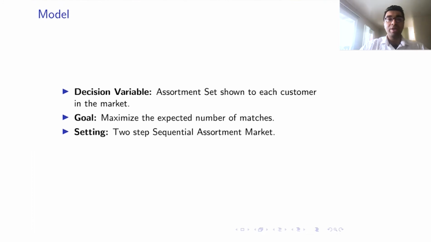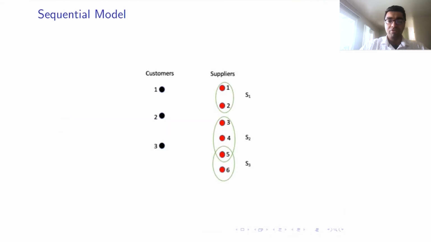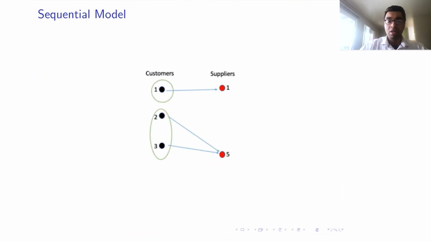Now, consider a case where you have a very desirable supplier. In this case, the customers would end up selecting that particular supplier. So, for example, here, if the platform knows that the supplier is highly desirable, then both customers select that particular supplier. And in the next step, the supplier would end up selecting just one customer. In hindsight, it would have been better to show that supplier to just a single customer. So there is a trade-off between showing too few suppliers and showing too many suppliers. This is what we hope to capture in this model.